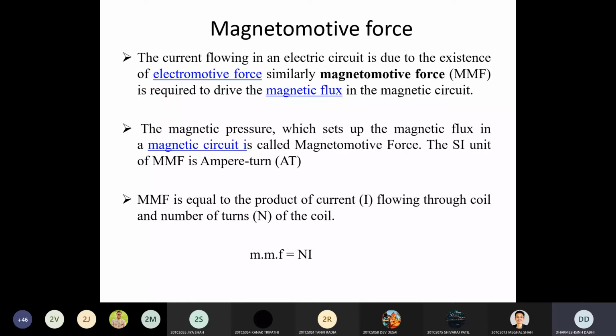So if you pass a current of 5 ampere in a solenoid which has 5 turns, how much MMF? 5 into 5, 25. You can say that the magnetomotive force supplied is 25, or you can say 25 ampere turns. Okay? So this way you can find out the magnetomotive force in your magnetic circuit. So I think this term magnetomotive force is clear. Clear to all of you up to this point?